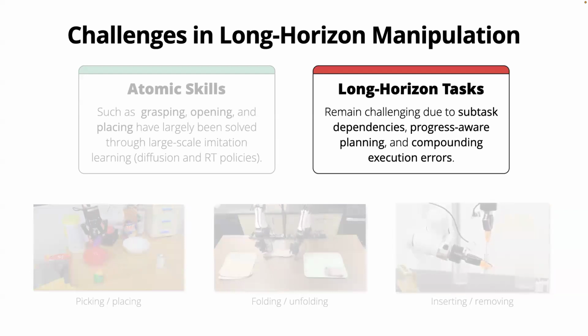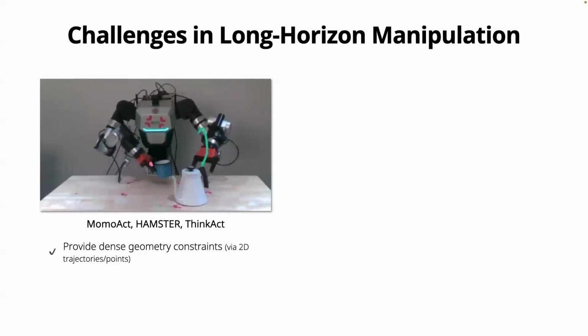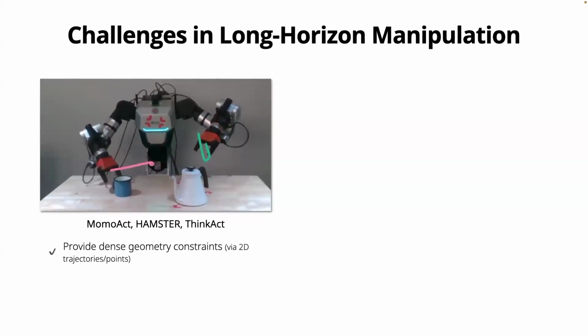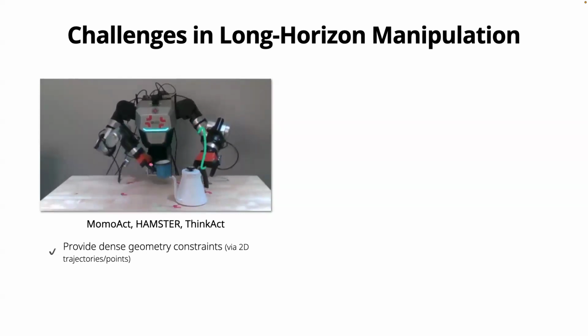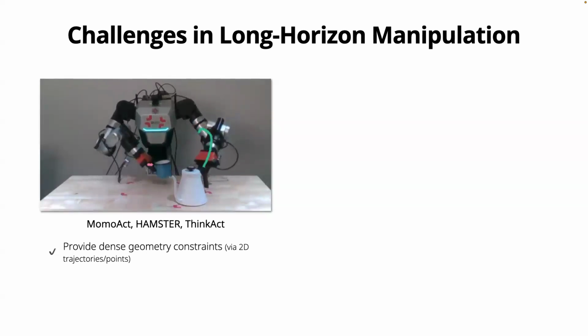They are still very hard for a lot of reasons: the model needs to know the subtask dependencies, the model doesn't know about the progress right now, and errors can compound during the actions. Sometimes a small mistake ruins the whole task. There are two streams of related work I'm going to introduce, and they have kind of opposite problems. On the left, we have trajectory-conditioned models like MolmoAct and HAMSTER.